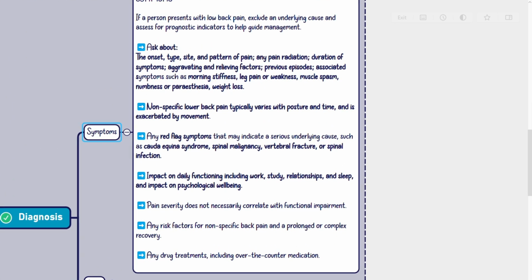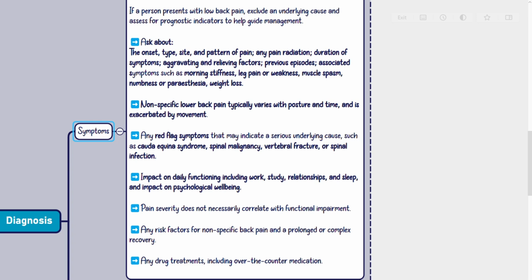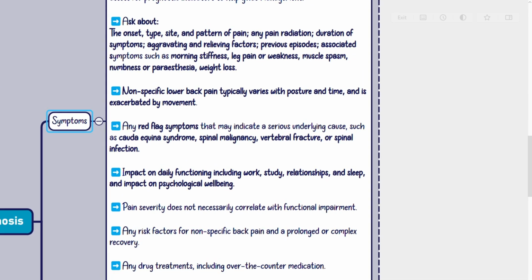Symptoms. If a person presents with low back pain, exclude an underlying cause and assess for prognostic indicators to help guide management. Ask about the onset, type, site, and pattern of pain, any pain radiation, duration of symptoms, aggravating and relieving factors, previous episodes, associated symptoms such as morning stiffness, leg pain or weakness, muscle spasm, numbness or paresthesia, weight loss. Nonspecific lower back pain typically varies with posture and time and is exacerbated by movement.